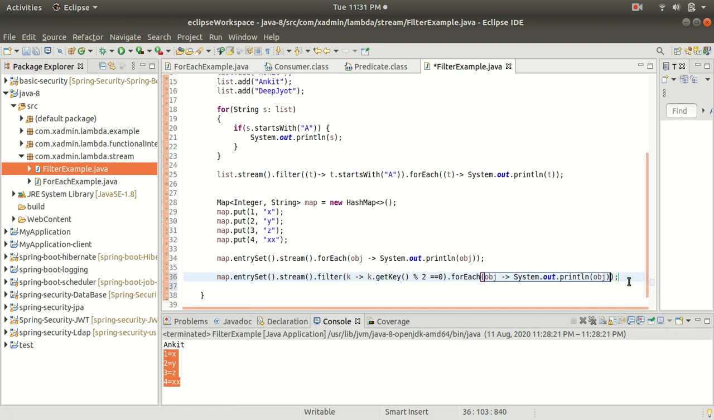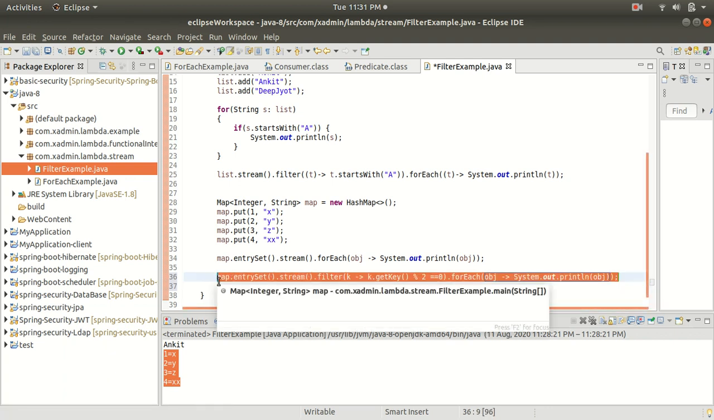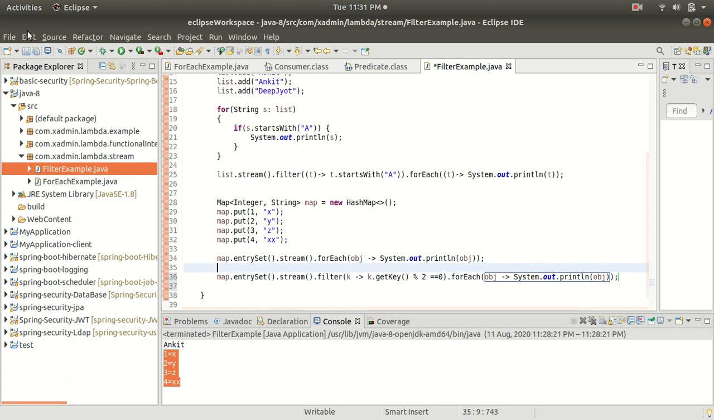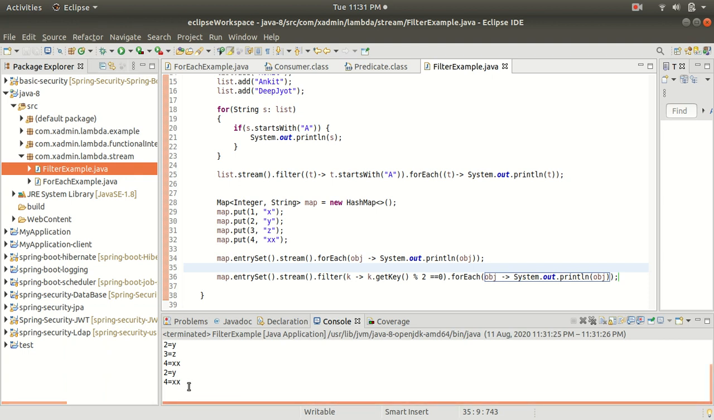So here I have written the code, and it is going to filter the map object. It will check the condition: if the key is even, then only it is going to print, otherwise it is going to ignore. Let me save this and show you the output. Here you can see that it is printing just 2 and 7.